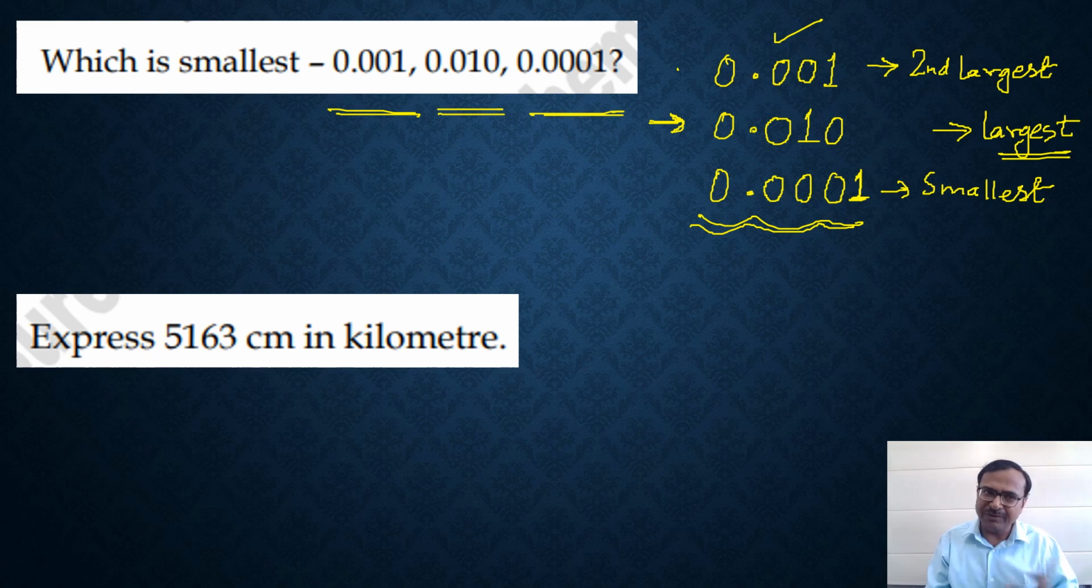How do you convert some units into others when there are decimals involved in it? So we have lots of such questions, ordering of decimals, finding the smallest, finding the greatest.